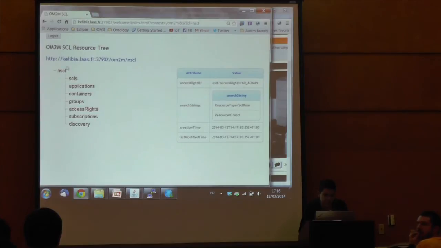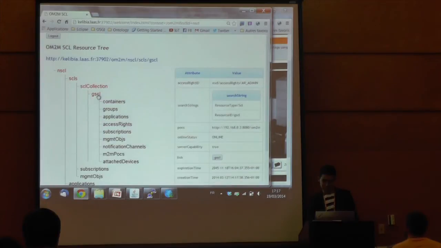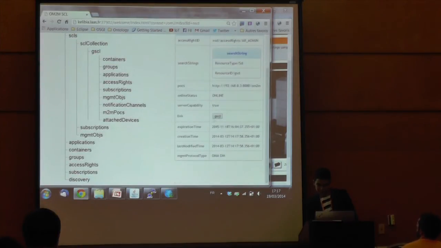So here I can see the resource tree, as I showed before. All resources are standardized. For example, this specific collection stores all authenticated gateways to the server. I can see that there is a gateway service capability layer, and I can see all the description here, the IP address, and so on.